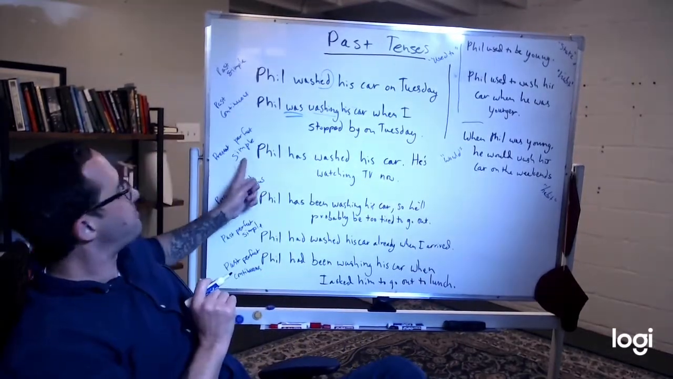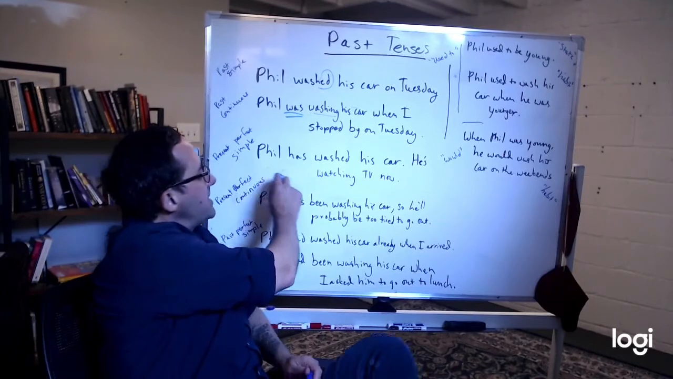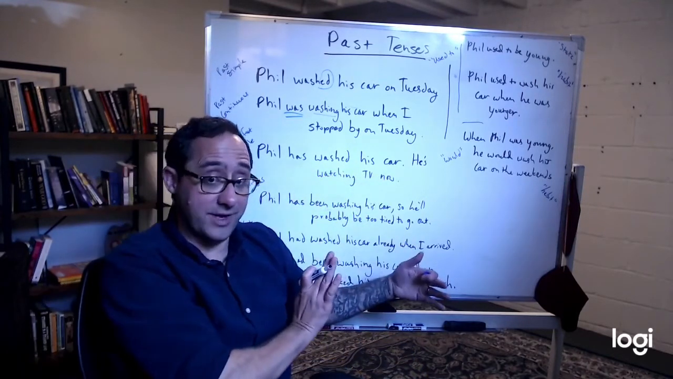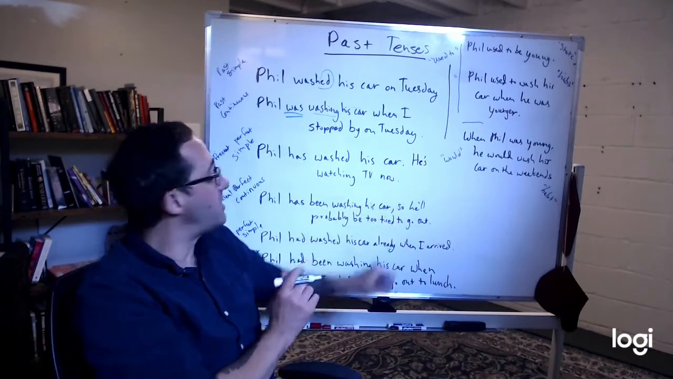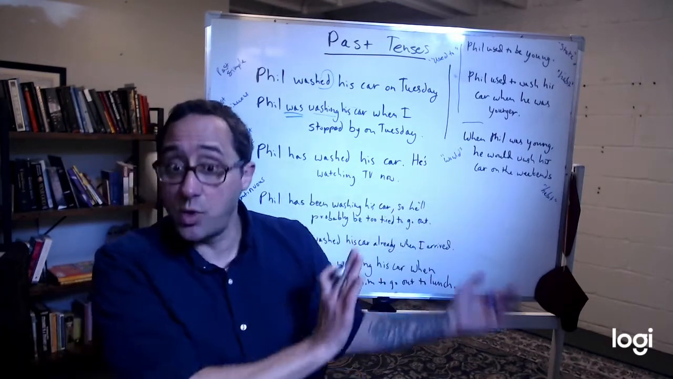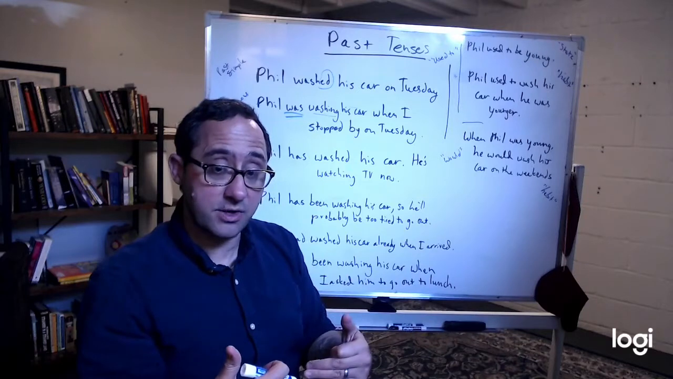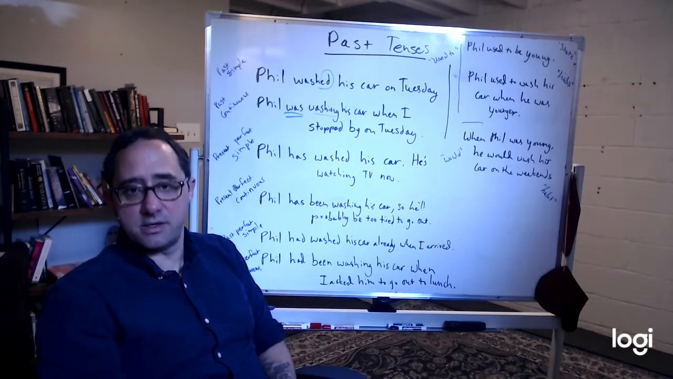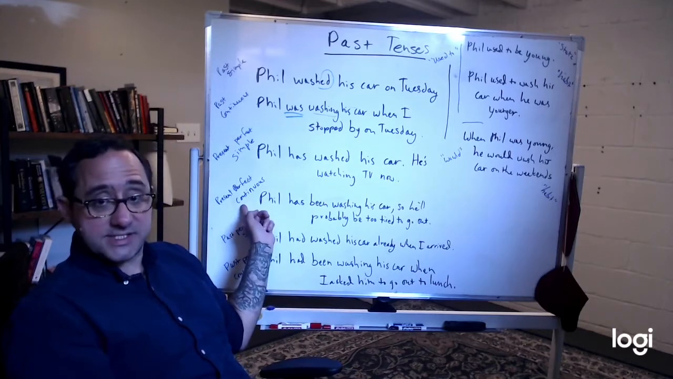Okay? Present perfect simple. Phil has washed his car. It just happened before now. He's watching TV now. It's completed. Phil has washed his car. It's affecting the current time. He has washed his car. He's watching TV now.